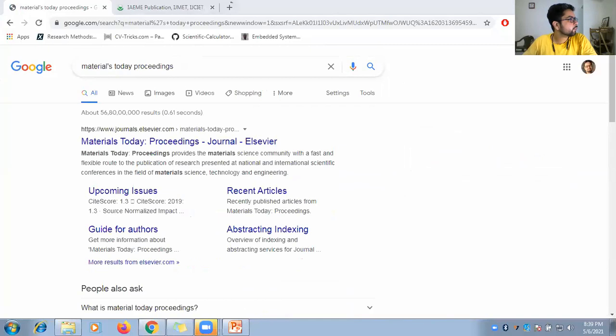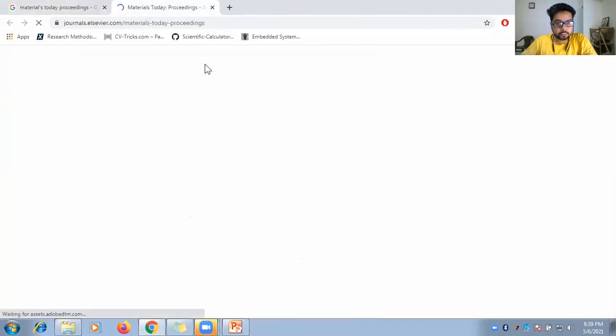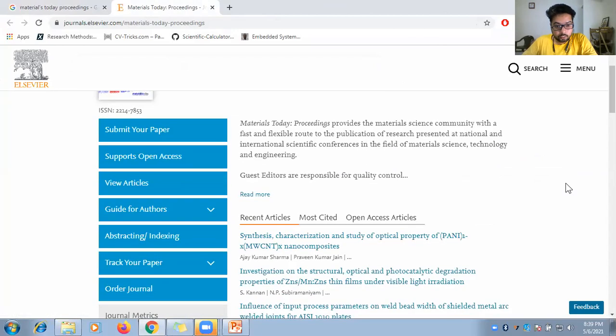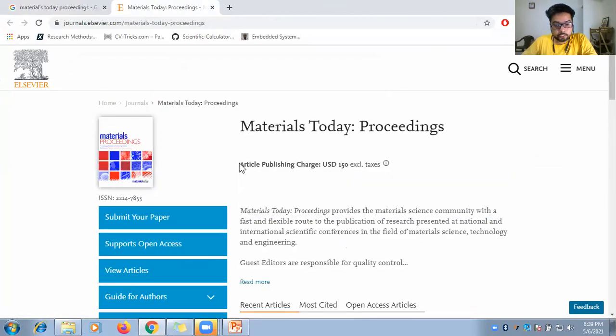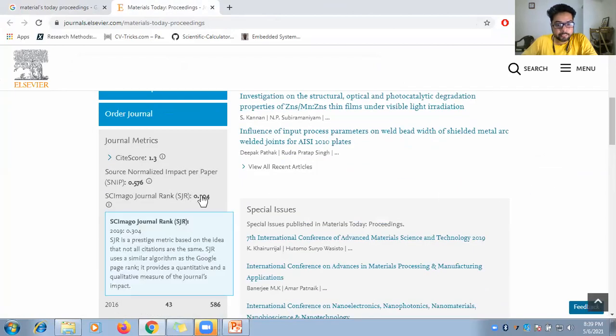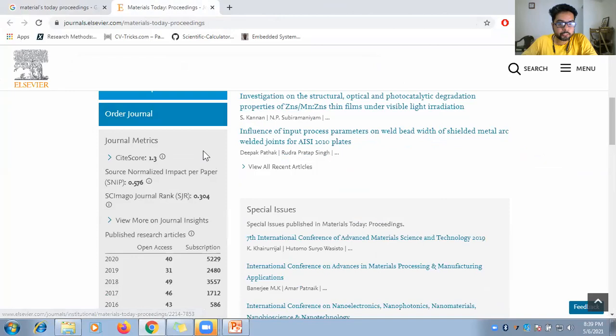Second, Materials Today Proceedings. This is an Elsevier journal, as it says here. Let's have a look if it is an Elsevier journal. This looks like an Elsevier journal, and this has an article processing charge of $150. So if you can pay this much money, it's good. You can go. It has an SJR factor of 0.304.